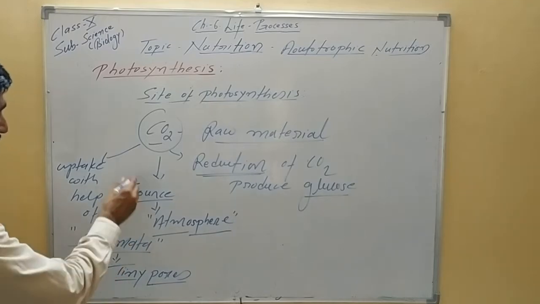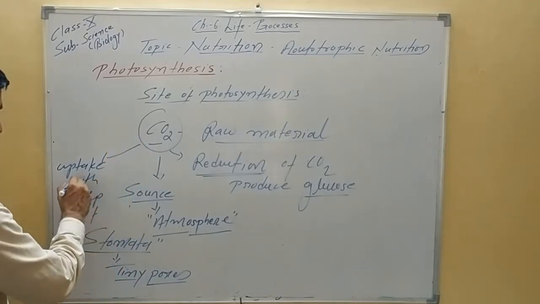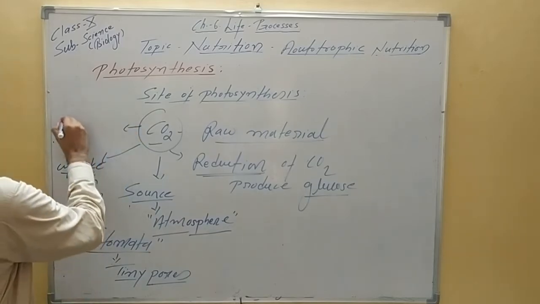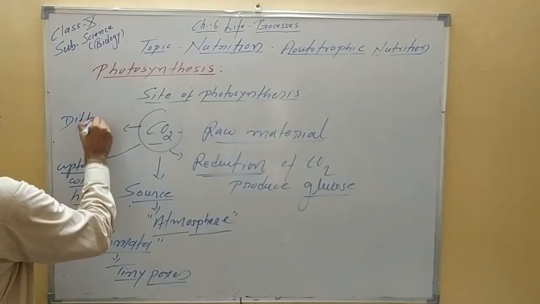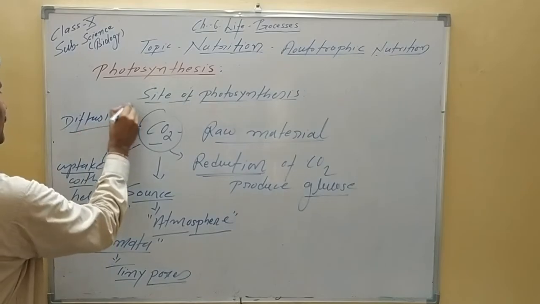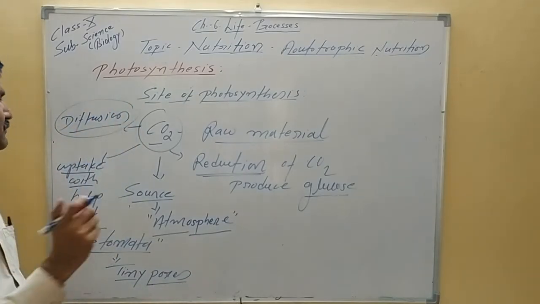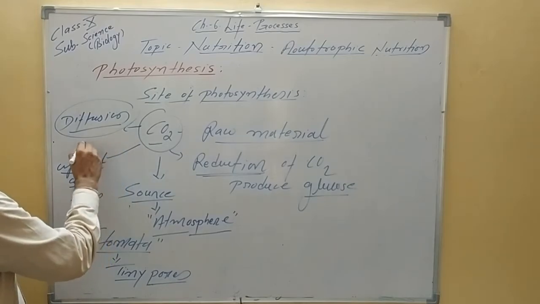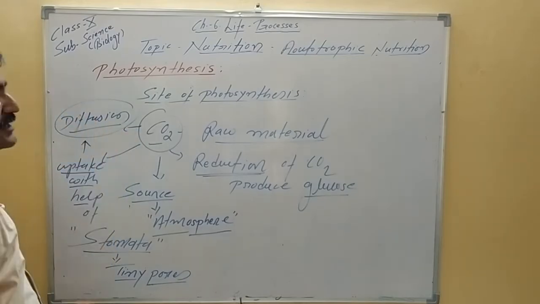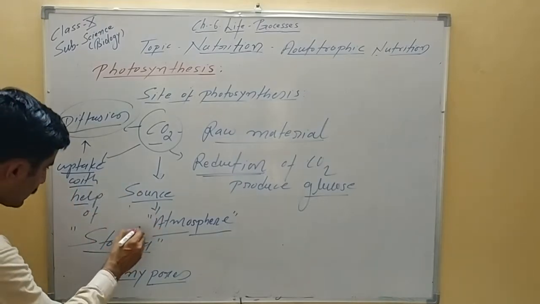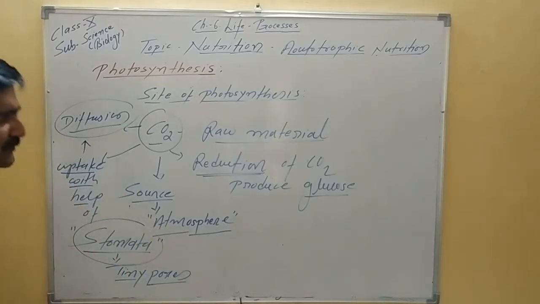Now, by what process is CO2 taken up? CO2 is taken up by the plant by the process of diffusion. This is very important. We simply say exchange of gases, but the process involved in the uptake of CO2 is diffusion, right? So let's look into some detailed structure of the stomata.